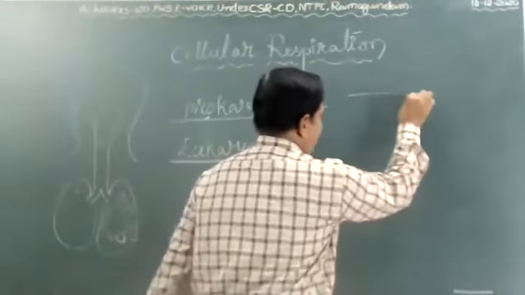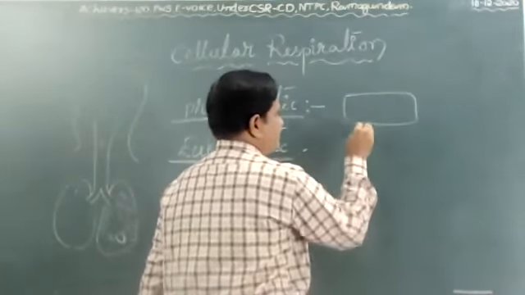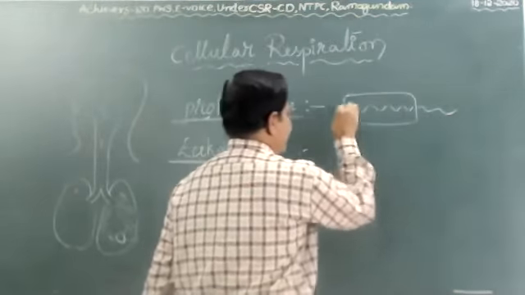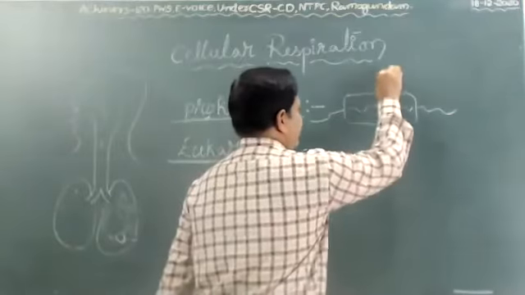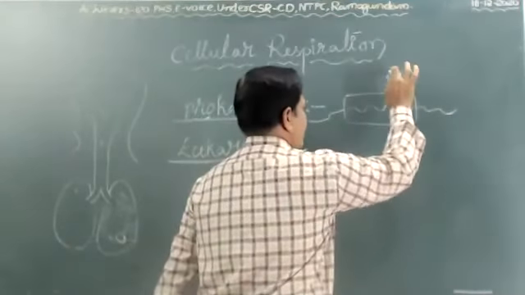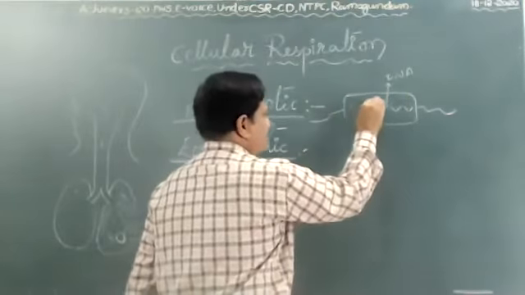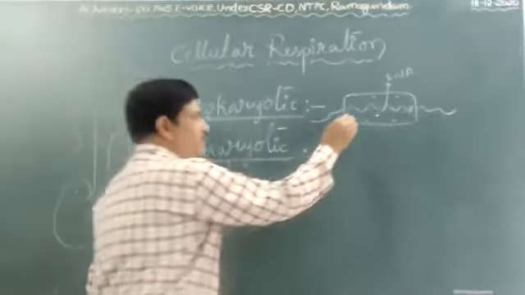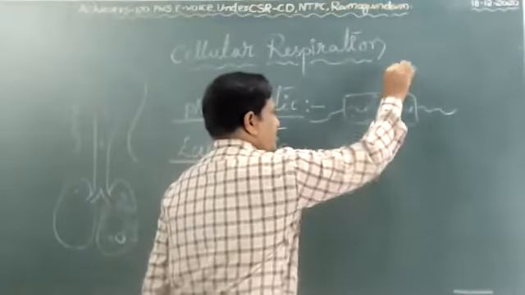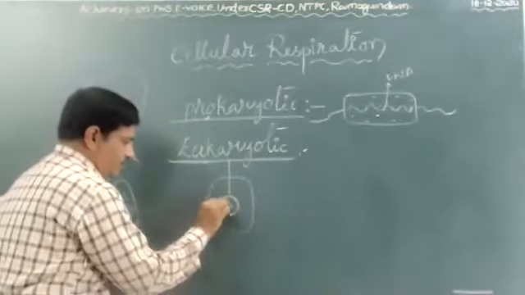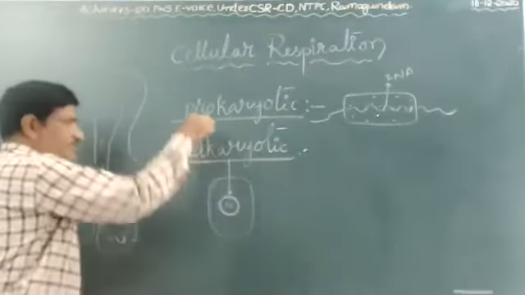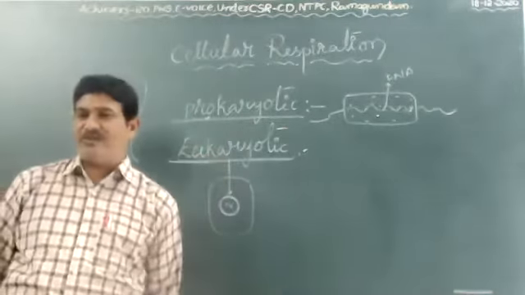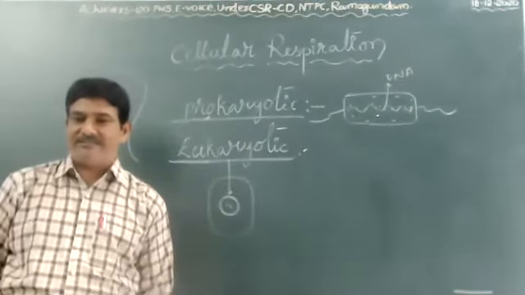Prokaryotic examples: amoeba, bacterium. Here, this is the genetic material, the flagellum. This is called DNA. Here, the nuclear membrane is absent. Cytoplasm is also present, but around the DNA the nuclear membrane is absent. Here, the nuclear membrane is present. Based on that, organisms are of two types: prokaryotic and eukaryotic. You studied this in lower classes, especially in 8th and 9th class.